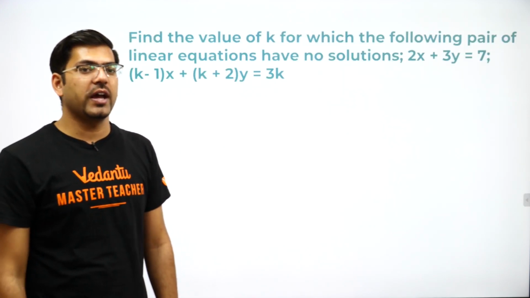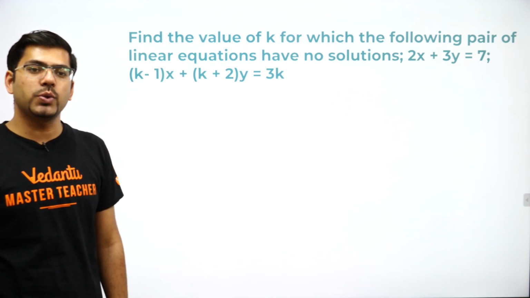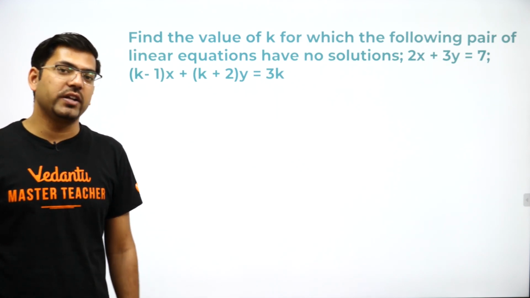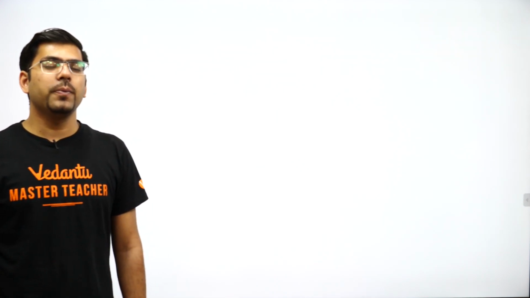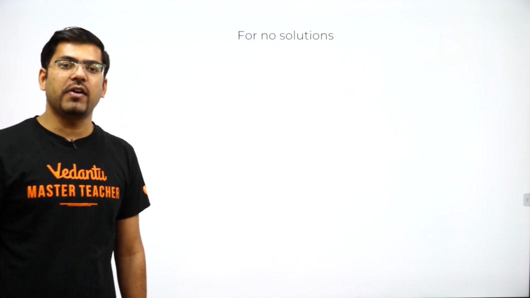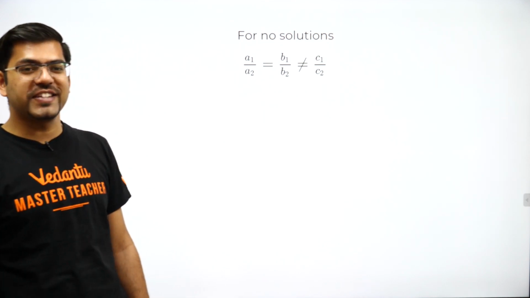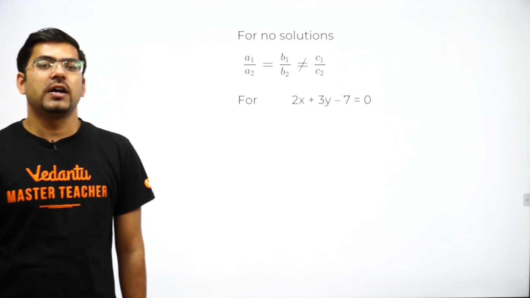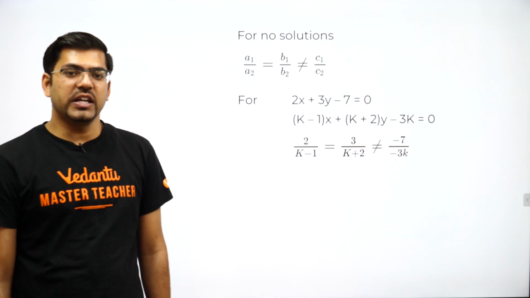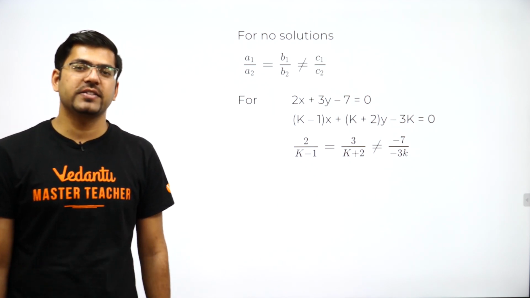So the next question goes here. Find the value of k for which the following pair of linear equations, 2x plus 3y equal to 7 and the other, have no solutions. Okay, so you have to find that there should be no solution. Now for no solution, what is the condition? I guess you all must know: a1 by a2 equal to b1 by b2 and not equal to c1 by c2. So putting the values for these two equations, the values would be 2 upon k minus 1 is equal to 3 upon k plus 2 is not equal to minus 7 upon minus 3k.